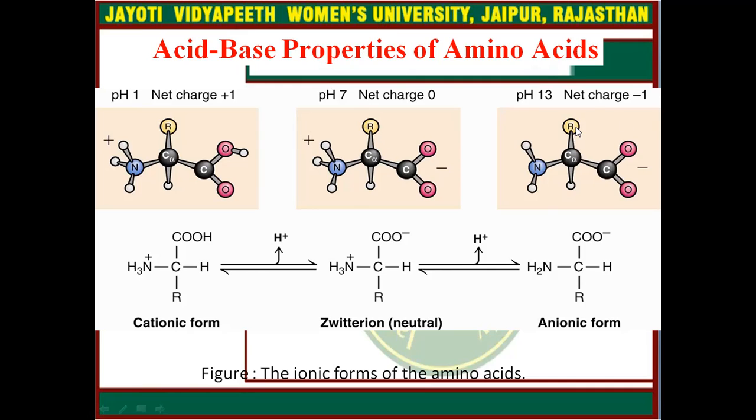On the other hand, if pH is getting higher, it means hydrogen ions are very few, so a hydrogen will be released from the NH3 group and it will try to make the pH 7 again.